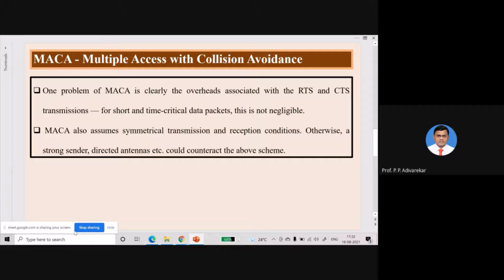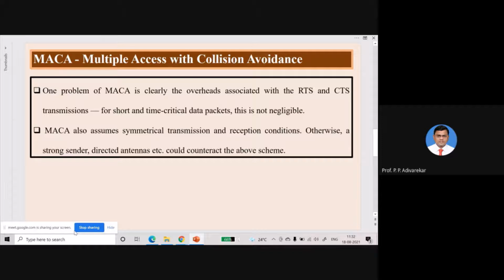Okay, so number of packets are more, but that will be the overhead. Why? Because this additional packet is considered very less here. But suppose if you want to transmit only 1 packet to the receiver, and for sending only 1 data packet to the receiver, you are transmitting 2 control packets to the receiver. Okay, and that is not desirable. Okay, so for short and time critical data packets, this is not negligible. Okay, so time critical means what? Or time critical, why I'm saying like that?